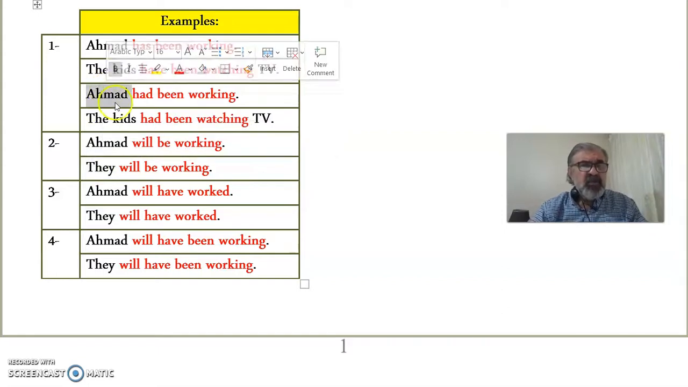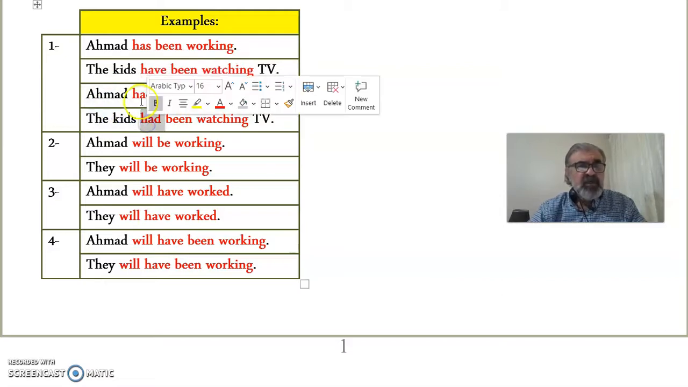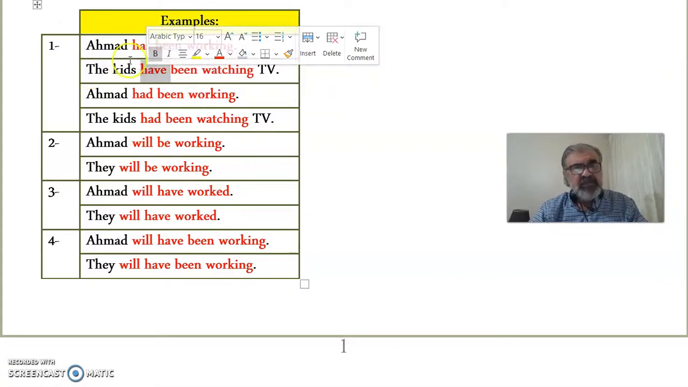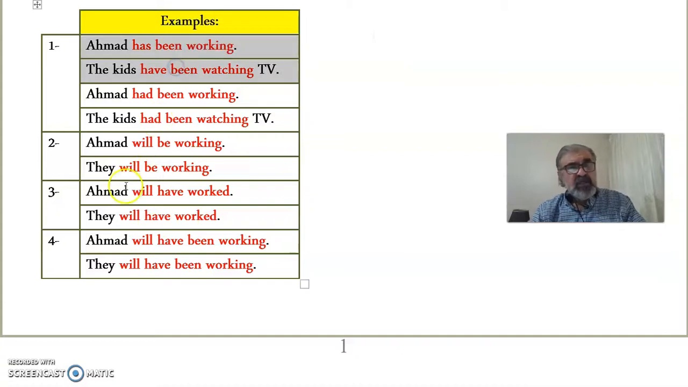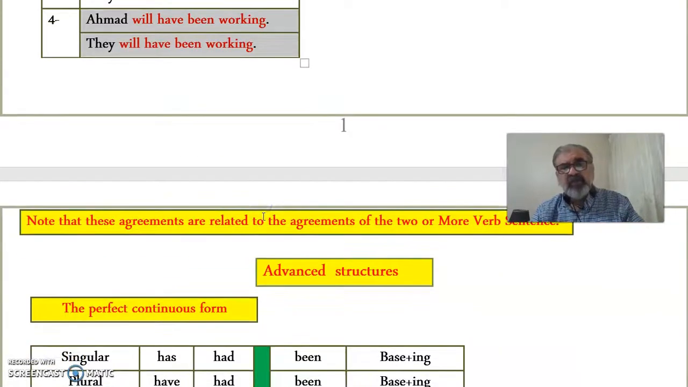Just like when we talked about the past perfect continuous, it doesn't make a difference whether it's Ahmed had or the kids had, because both are followed by had, not like Ahmed has and the kids have in the present perfect continuous. Now, Ahmed will have, these are two future continuous. Will have worked for Ahmed and they, future perfect, and will have been working and they will have been working, future perfect continuous.